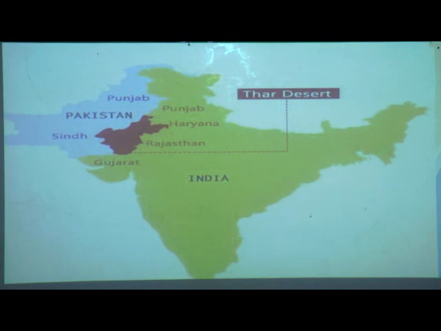Yes children, can you see this map? India map. This is the part of Rajasthan, and here the Thar Desert is located. Can you see this red colored portion, children? Here is Gujarat, Rajasthan, and in Rajasthan there is the Thar Desert.